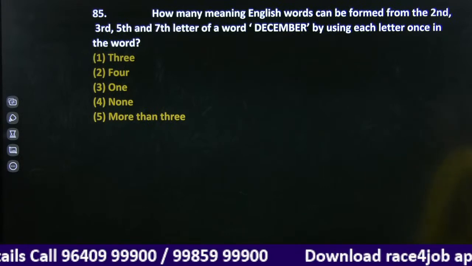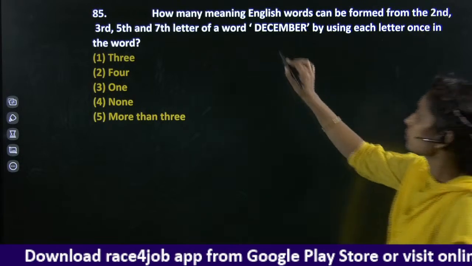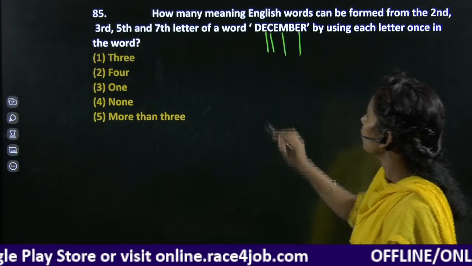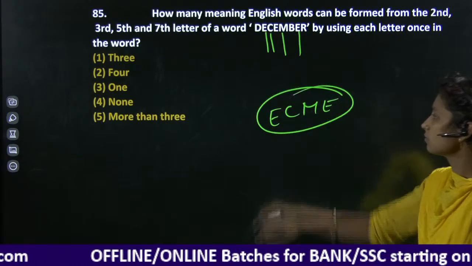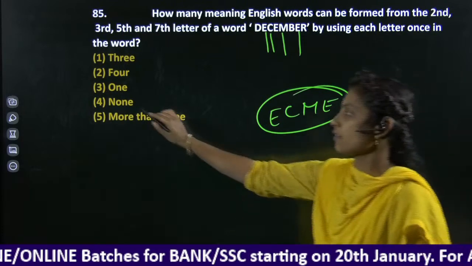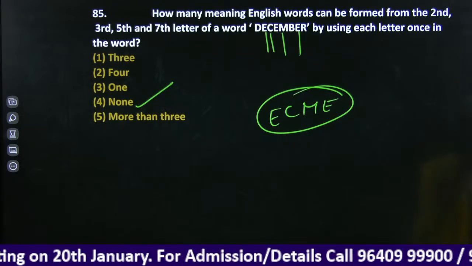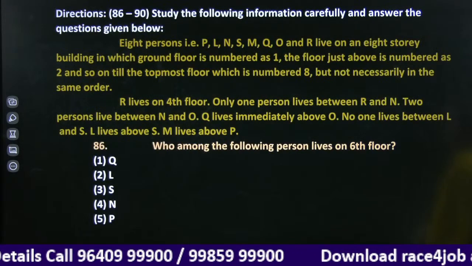How many meaningful English words can be formed from the second, third, fifth, sixth, seventh letters? E, C, M, E. There is no meaningful word and our answer here is none.